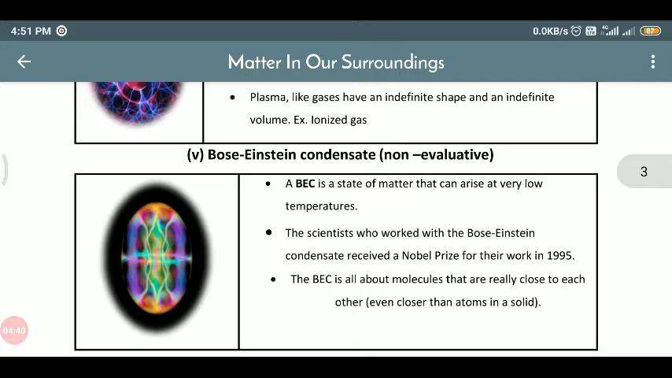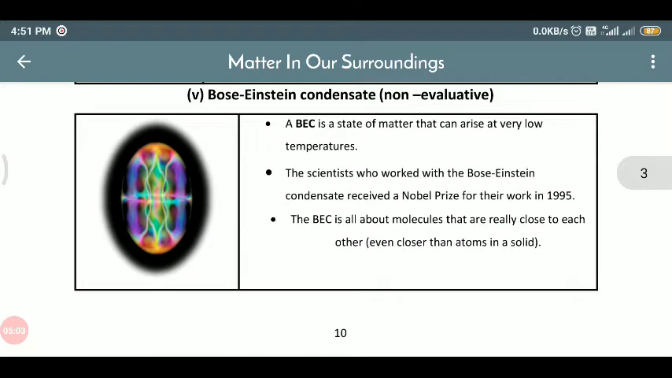Fifth, Bose-Einstein condensate. This is a state of matter that can arise at very low temperature. The scientists who worked on this, Bose-Einstein condensate, got the Nobel Prize in 1995. The BEC is all about molecules that are really close to each other, means the molecules are very closely packed in this.